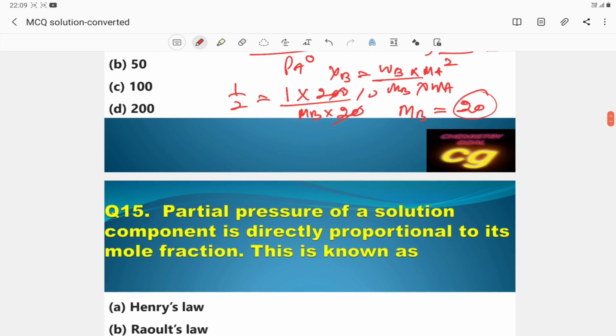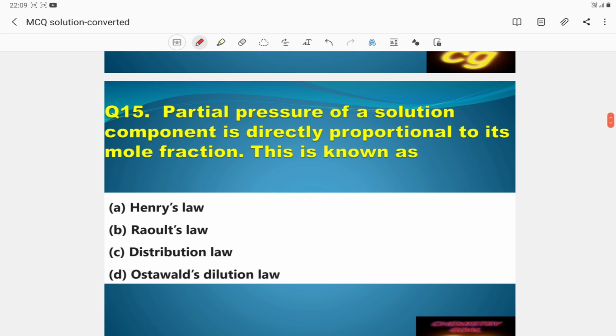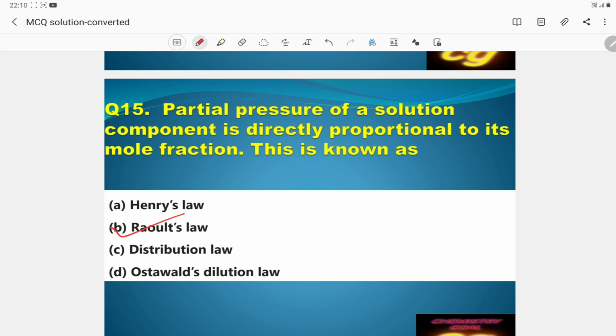So next, question number 15. The partial pressure of a solution component is directly proportional to its mole fraction. This is known as Henry's law, Raoult's law, distribution law, or Rost-Lights law. This is very important, it is Raoult's law. Here partial pressure is related to its mole fraction.